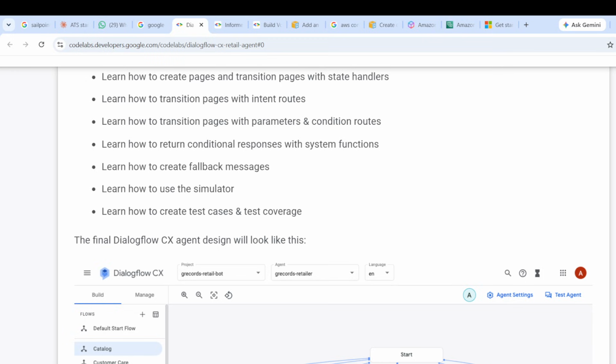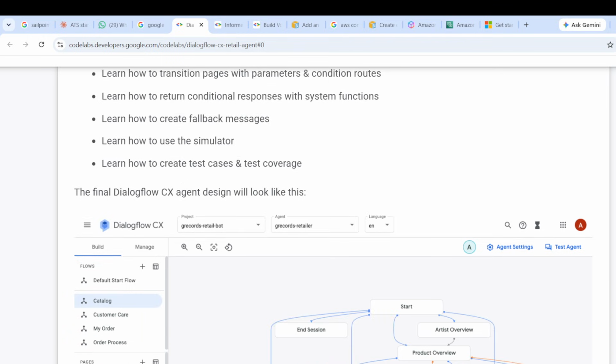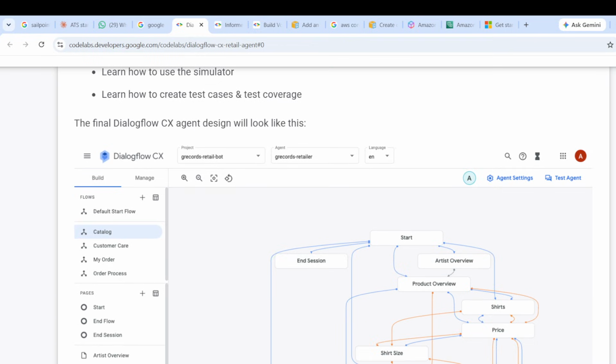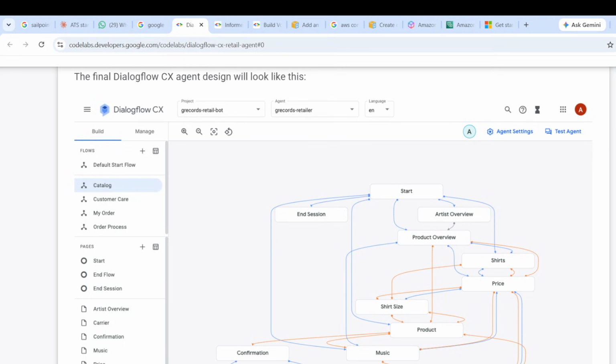To create any virtual assistant or voice bot, how to create a flow, how to create a page, and where to configure parameters, intents, routes, state handlers, event handlers, and webhooks, everything I will show in a practical demo in the upcoming sessions.